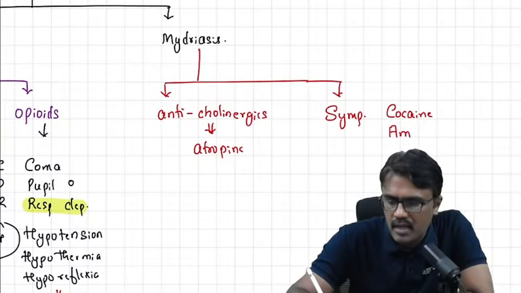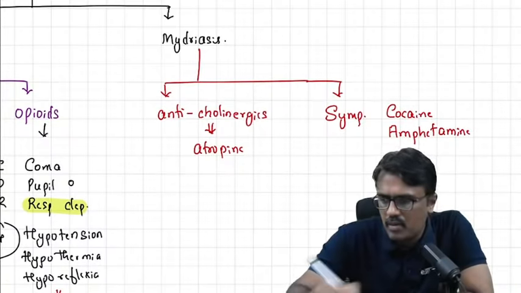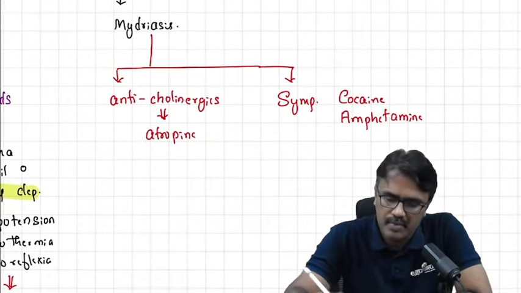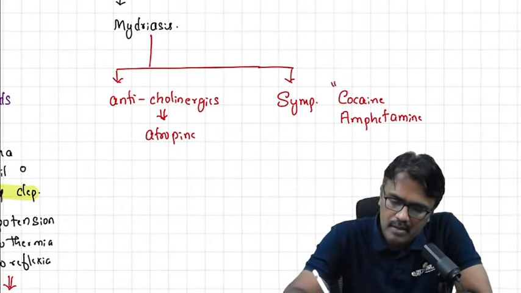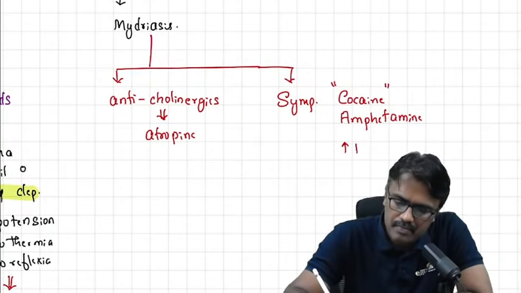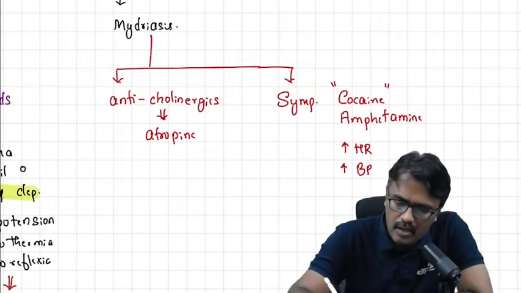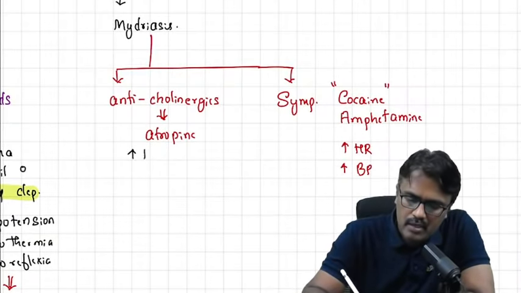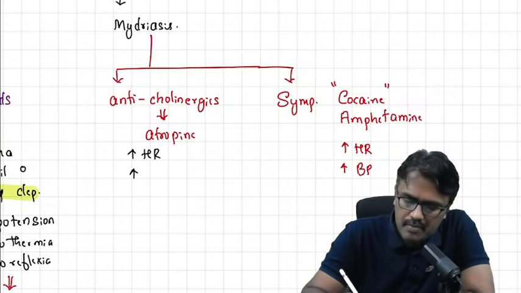So recently they had asked about cocaine poisoning. Please understand, they want to ask you about the sympathetic overactivity. Now cocaine and amphetamine, remember, they can increase heart rate, they can increase blood pressure. Now anticholinergics also increase heart rate and they increase blood pressure. What about the body temperature? Both will increase body temperature.